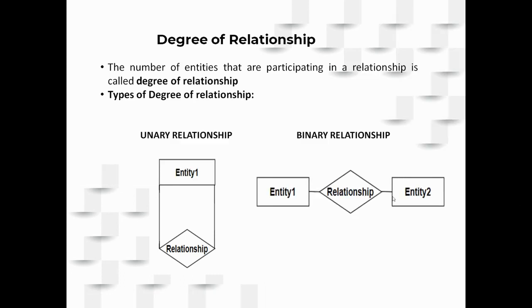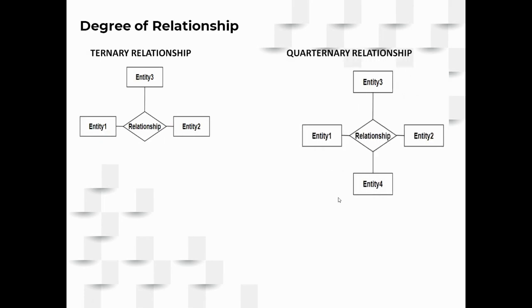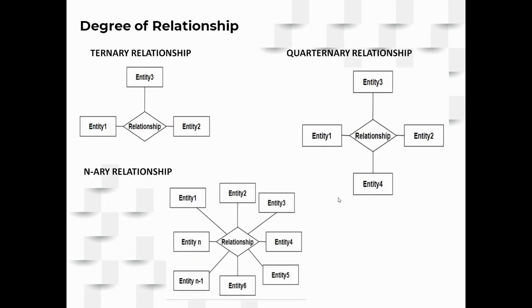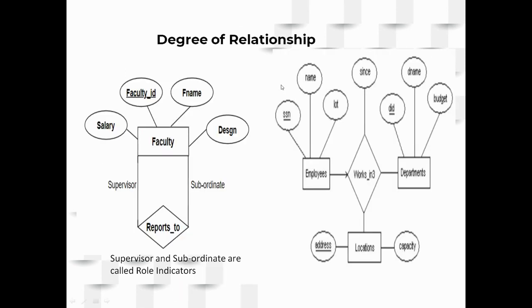Then ternary, where three entities participate. Then quaternary and n-ary, where n entities participate. But ER models mostly focus on binary and unary relationships.